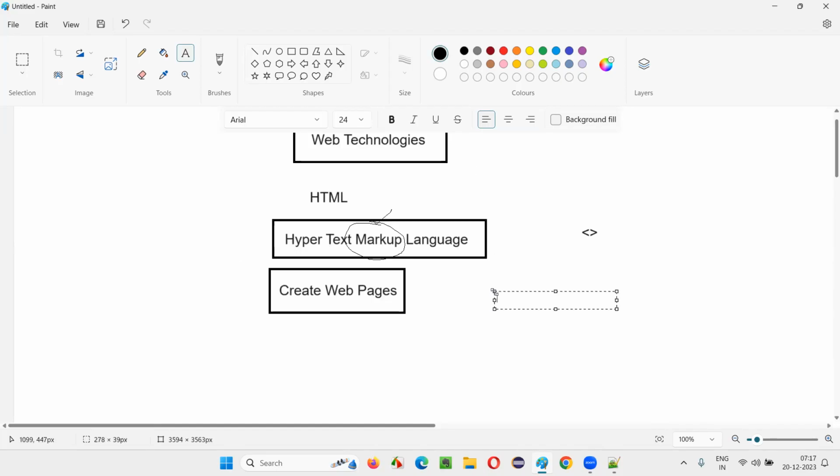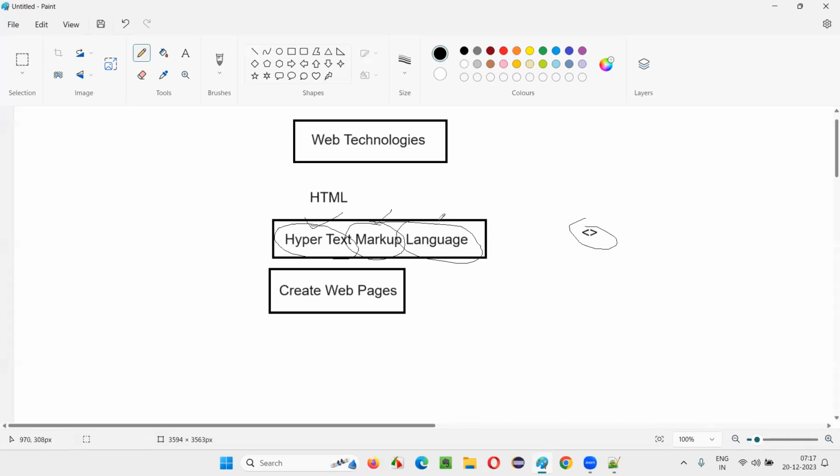So here, one more thing is the language you understood now. It's one of the languages. There are many languages in the technical world for different purposes. So for creating the web pages, we use that language known as hypertext markup language. That's fine. What does hypertext mean? You understood what is markup. This is what our markups are. Language means the technical language. You understood that. But what about hypertext?